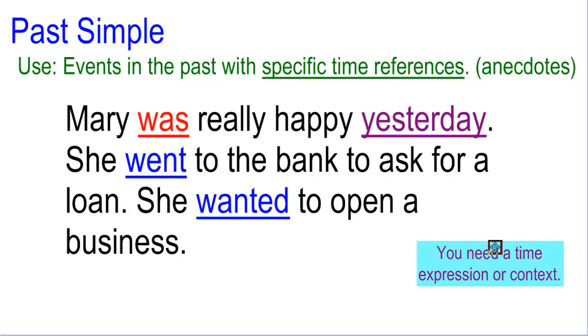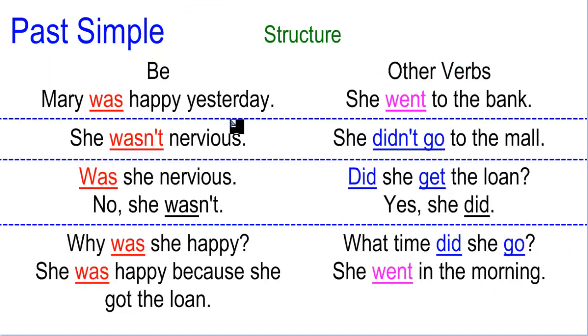Remember that for the simple past, you need time expressions or context because it has to be a specific time. Okay, you cannot just say this without a time expression or contextual references to the time. Okay, remember the simple past is specific. Let's analyze this a little bit more. And remember, we have two types of simple past. We have the simple past for the verb to be and the simple past for other verbs. They are a little different.